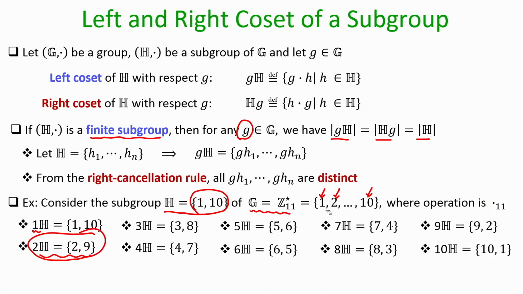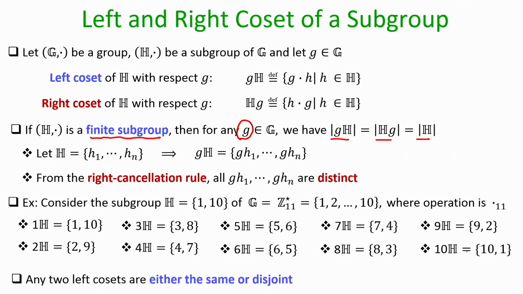But now you can see here, it is not the case that all the 10 cosets that I have obtained here are distinct. Some of them are completely the same, or otherwise they are completely disjoint. So, for instance, the left coset of H with respect to the element 1 and the left coset of the same H with respect to the element 10 are the same. Whereas, if I consider the left coset of H with respect to element 1 and the left coset of H with respect to 2, they are completely disjoint, they have nothing in common.